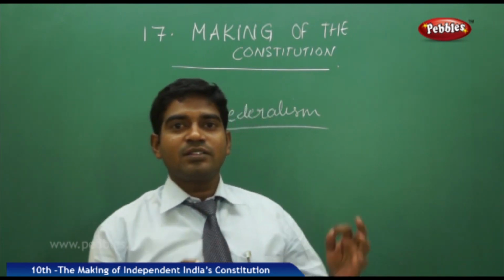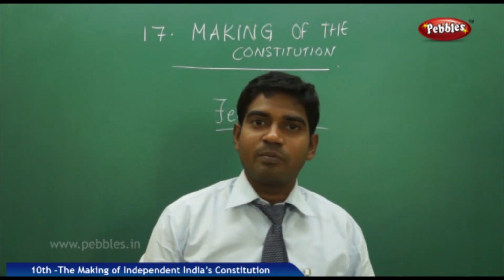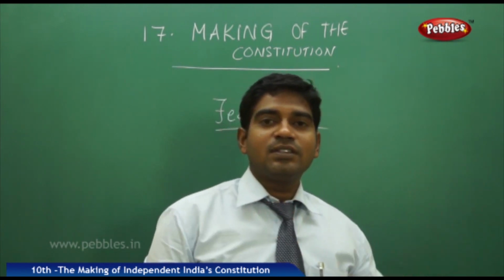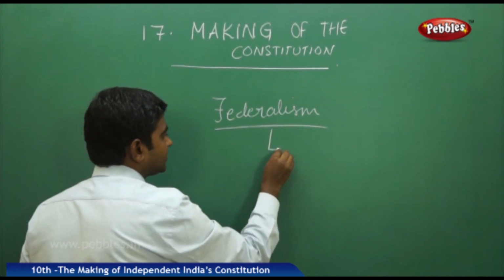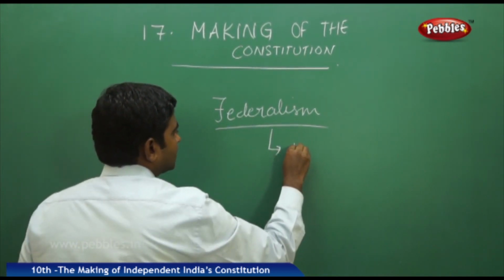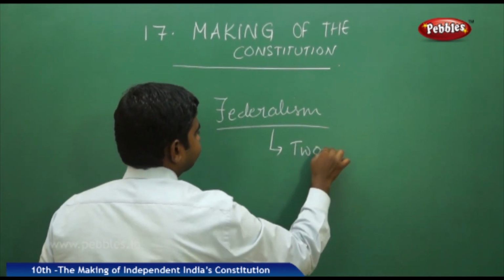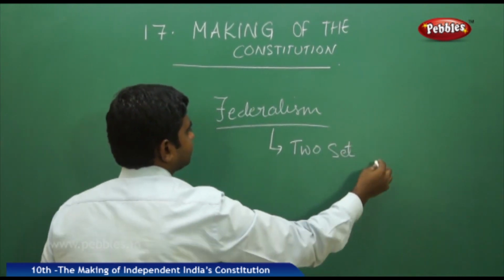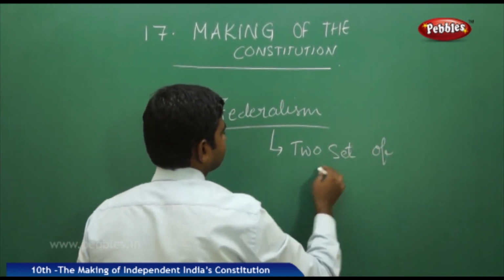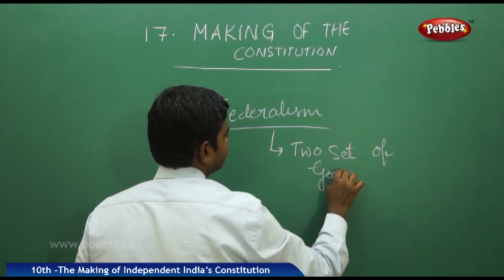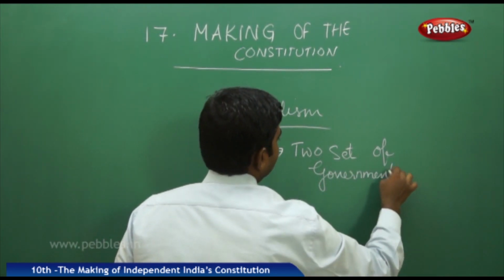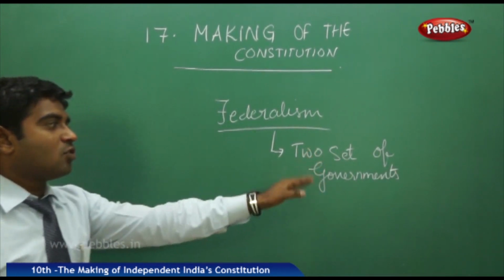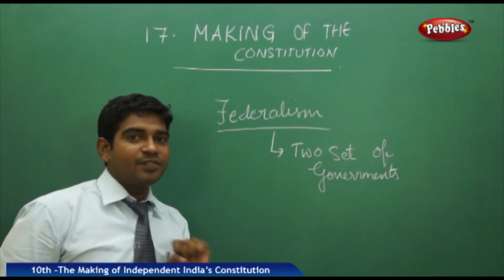Federalism, according to history, means having two sets of governments, and the contrary to this is one set of government. Federalism means two sets of governments.